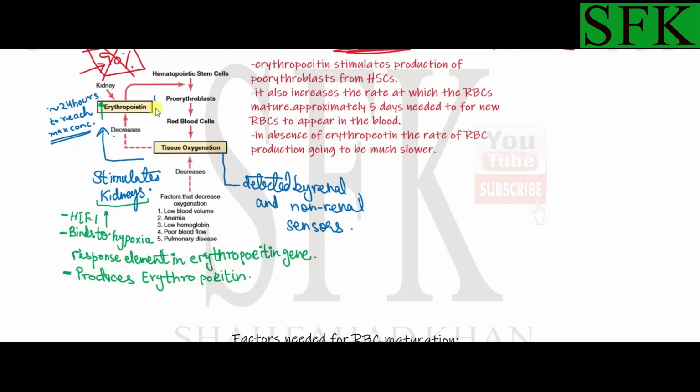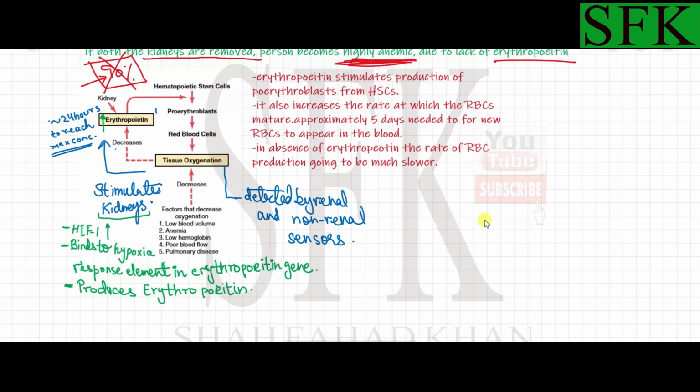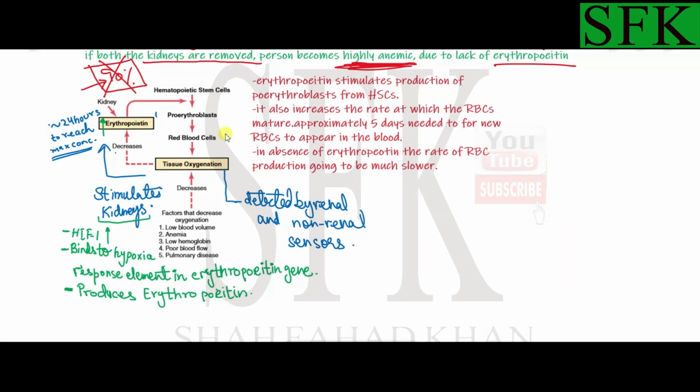Okay, I've drawn it in diagrammatic form over here, how this entire thing works, everything that we've discussed so far. I'll just read the lines first. Erythropoietin stimulates the production of proerythroblast from the hematopoietic stem cells. Okay, we have hematopoietic stem cells over here in the bone marrow.